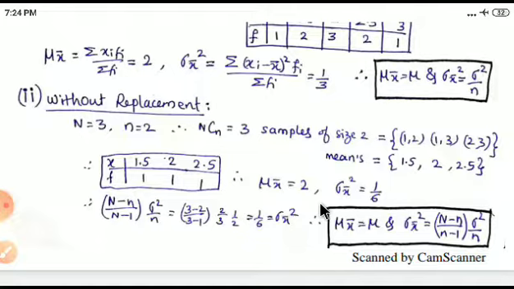So in the next video we will see more definitions on this sampling.